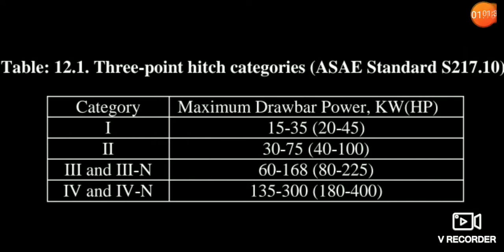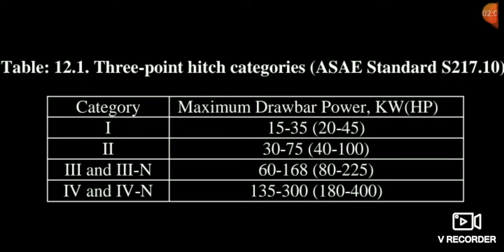Now friends, you can see here this is the 3-point hitch category by ASAE standard. Friends, I am telling you this theory because many times, I think 5 or 6 times, in the GATE examination they have asked a 1 mark question on this. This category: suppose they give 30 HP drawbar power, in which category will it come? It will come in category 1.